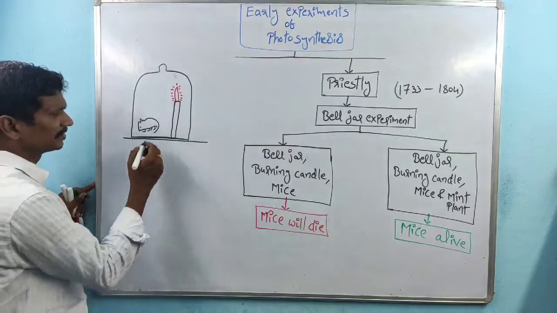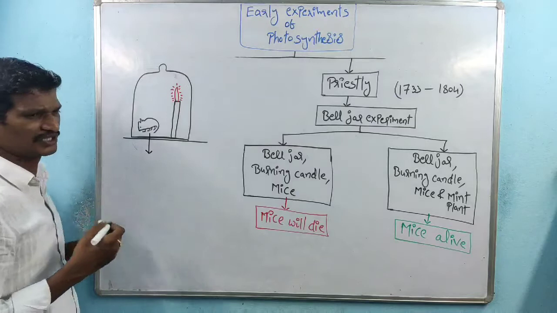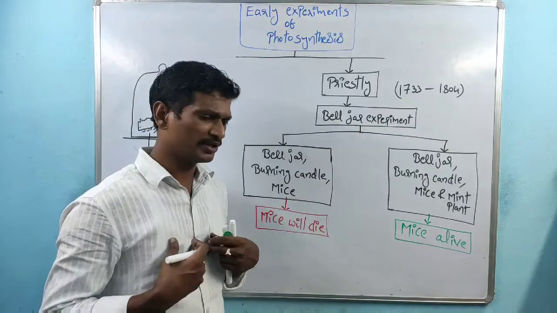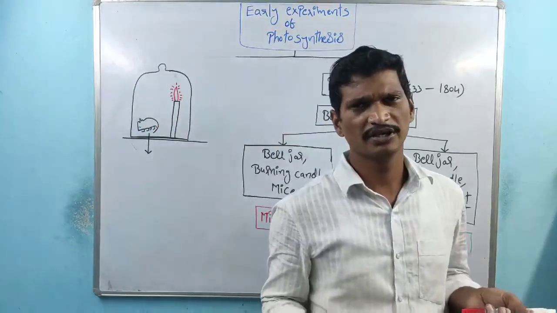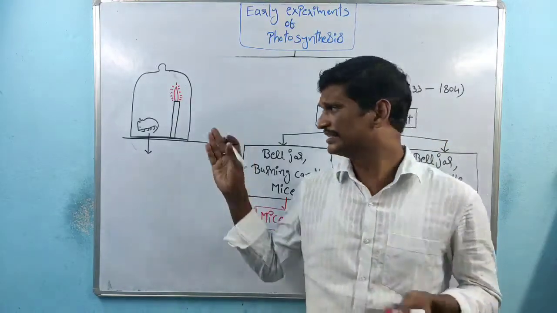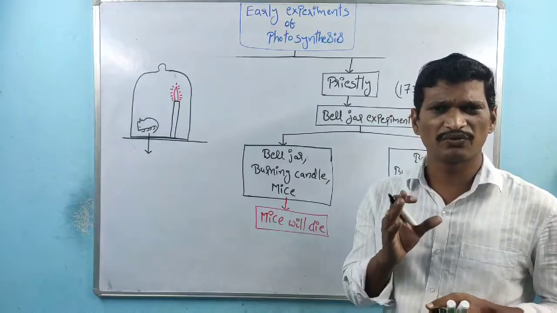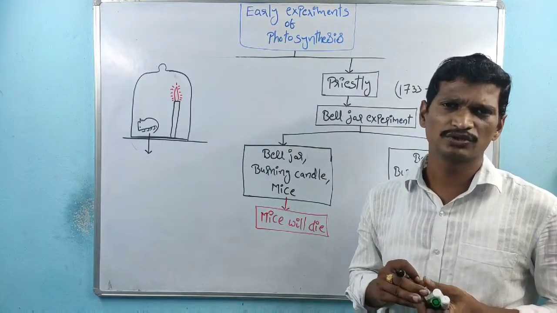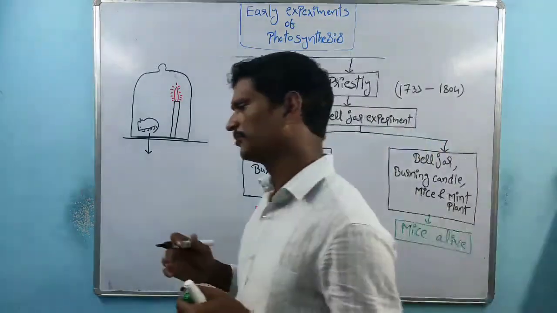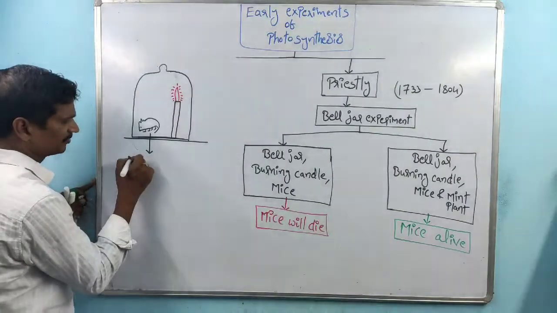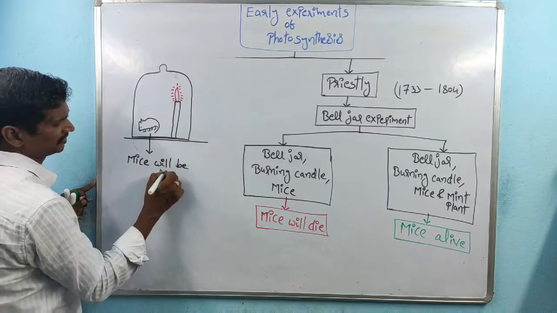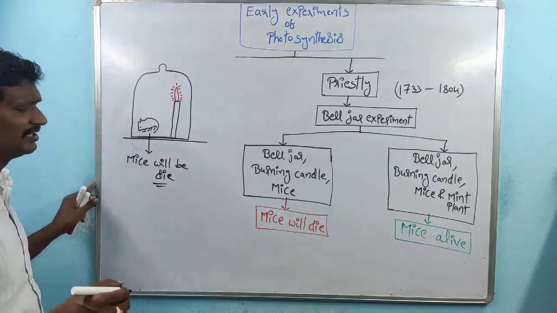After some time, the mouse will be suffocated, due to lack of oxygen, lack of proper air. The body produces sweat, so the mouse is uncomfortable inside the bell jar. This condition is called the suffocated condition. Initially the mouse is suffocated, and after some time the mouse will be dead.